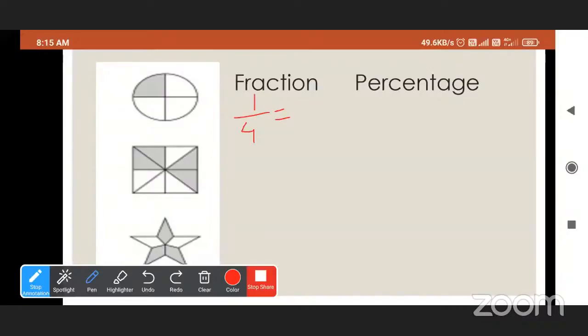But we guess that the total parts are 100. The full circle is 100. So we have to convert this fraction into out of 100. So will it be 40% or 25%? We will see. If the total parts are 100, then see, the quarter is covered. So what is the quarter of 100?